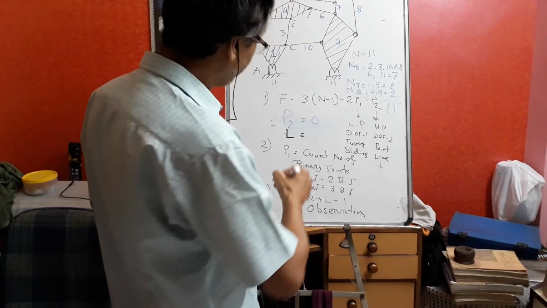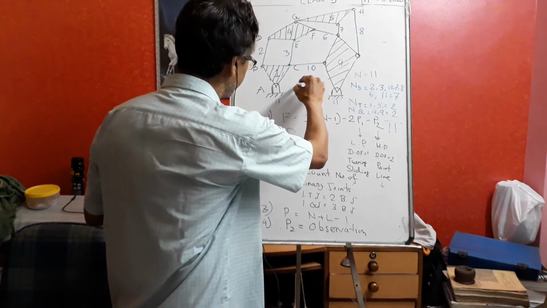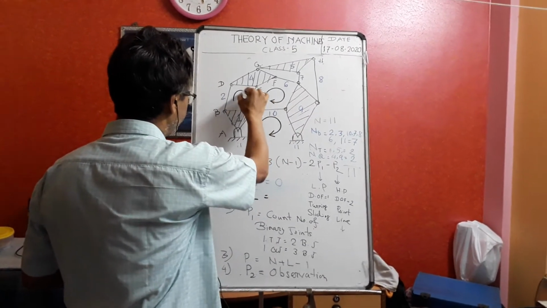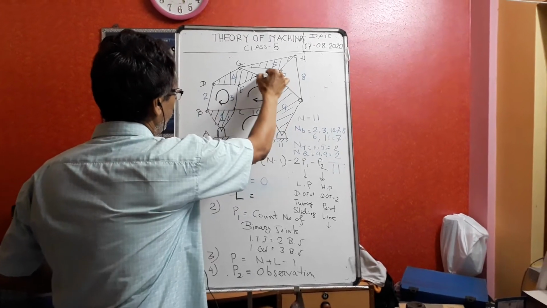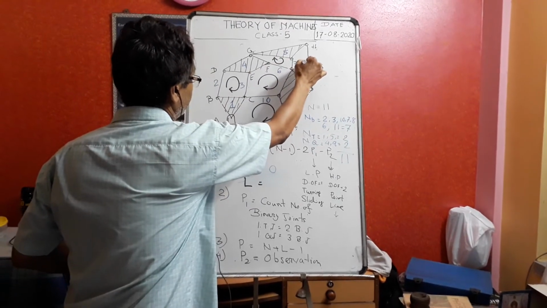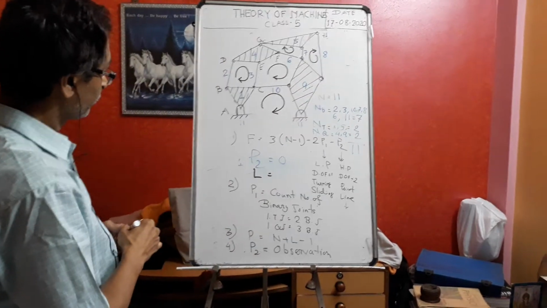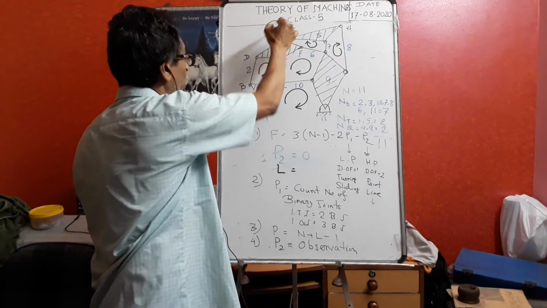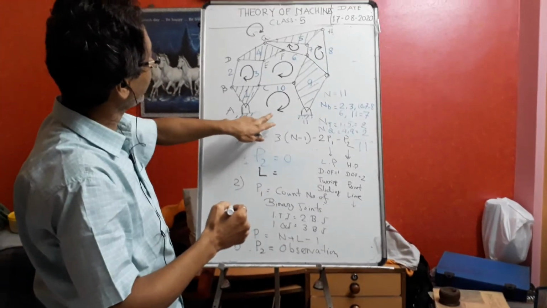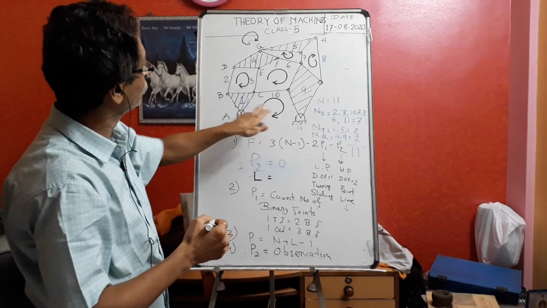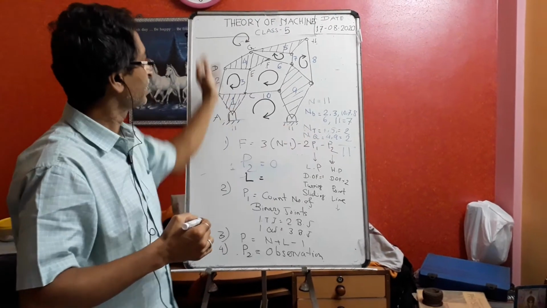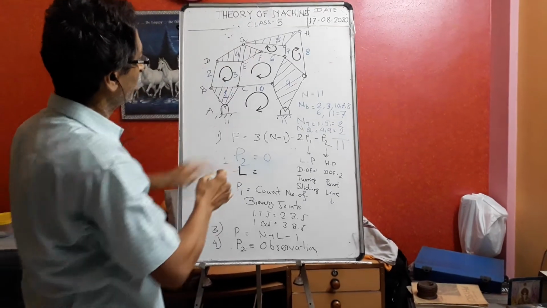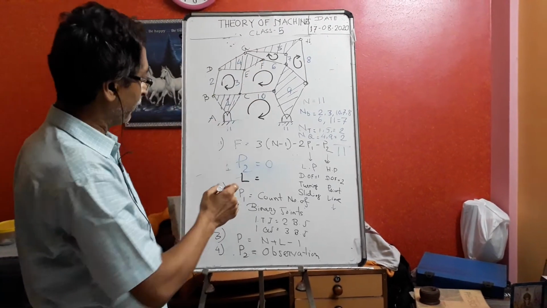Loops 5, because this is the one loop, this is the one loop, this is the one loop, this is the one loop, and this is the one loop. Isn't? এই লুপটা হবে না। আবার কেউ যদি বলে এই বাইরে this is another loop, then no, because one already you have taken, মানে ground to ground we have taken this loops, and এই দিকটা থেকে আকাশের দিকে in the sky you cannot take another loop, so this loop will not be there. So 1 2 3 4 5, so loop is 5.